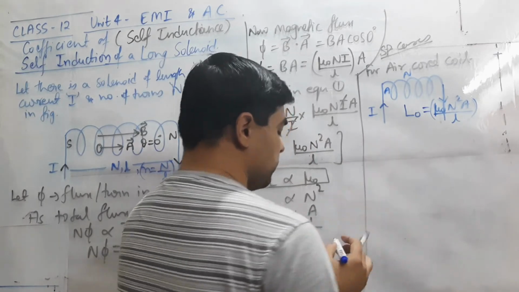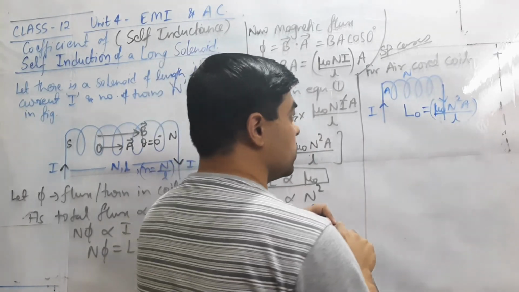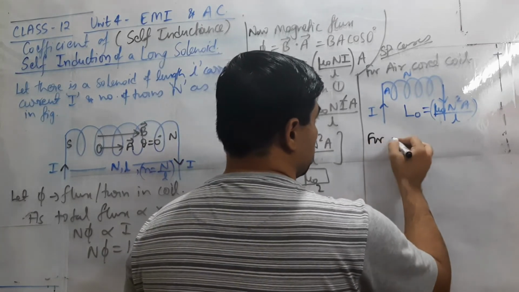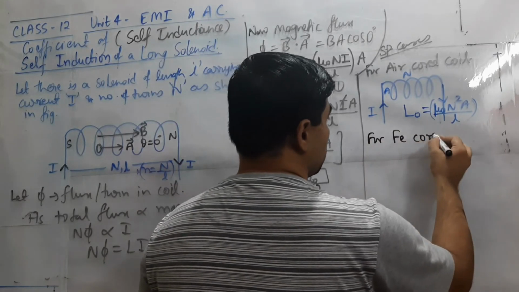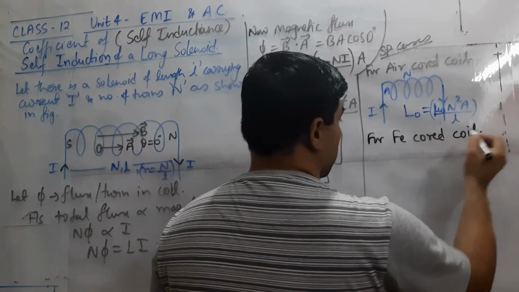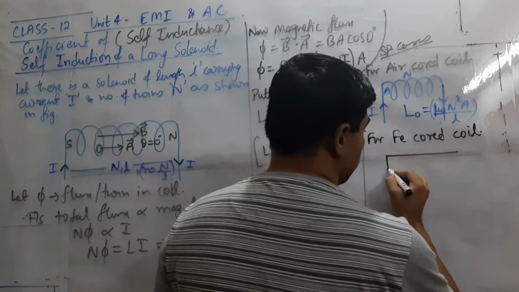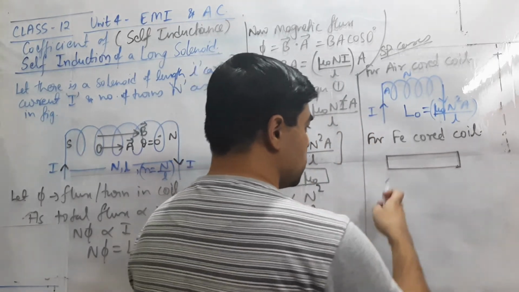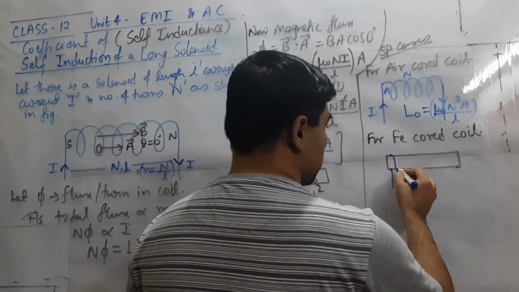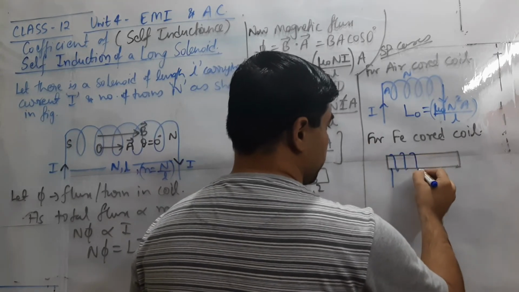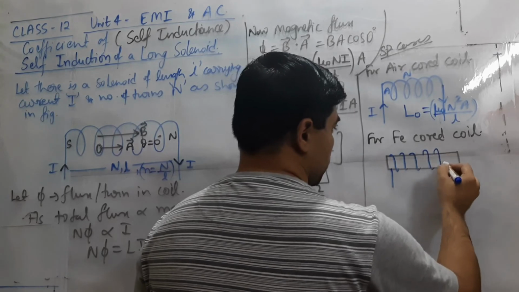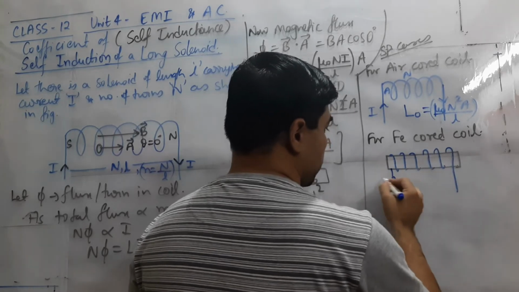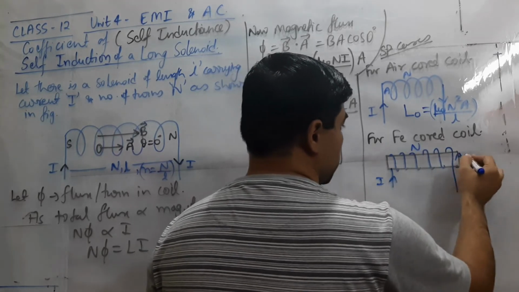Now if we have an iron cored coil, meaning we have an iron bar over which the coil is wound in this way, carrying current I, number of turns N, cross section area A again.